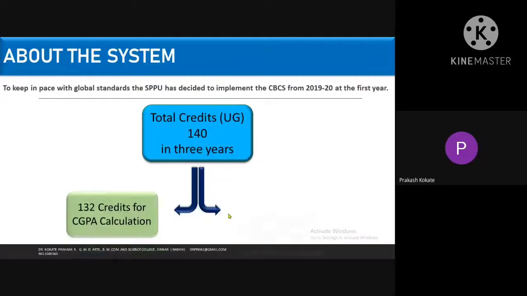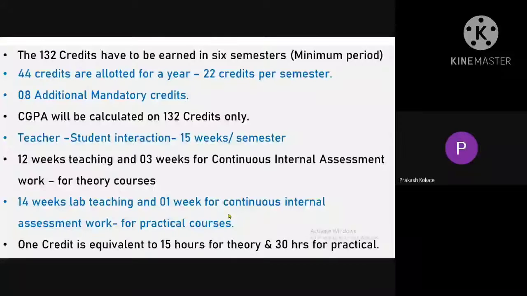So therefore, for CGPA, again I repeat the matter, for CGPA you will need 132 credits. The 8 additional credits are mandatory credits. They are not calculated for cumulative grade point average. As and when you complete your degree after 6 semesters or after 3 years, don't bother today.